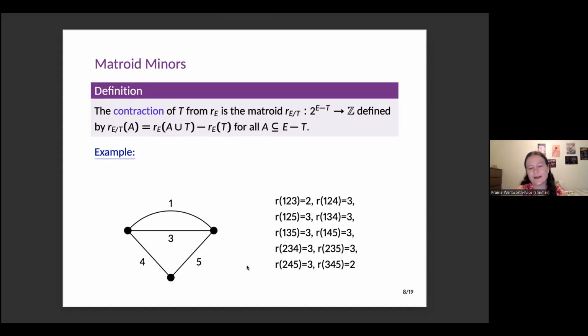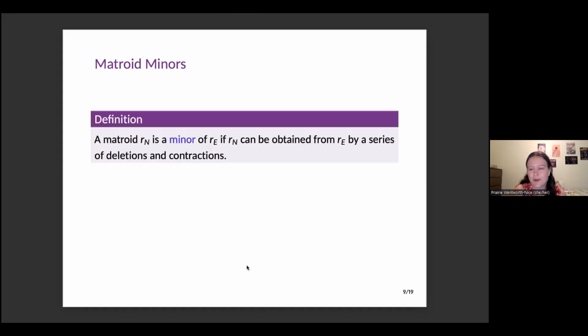And this means we've now reduced to the same set of subsets we had when we deleted an element, but our rank function isn't quite right. So if I look at these 3 elements, 1, 4, 5, before they had rank 3, but now they should only have rank 2. And likewise, all of the 3-element subsets in this case should have rank 2. So these are how we can get our minors. We can do any combination of deletions and contractions in any order, whatever you want. And we can get various minors.